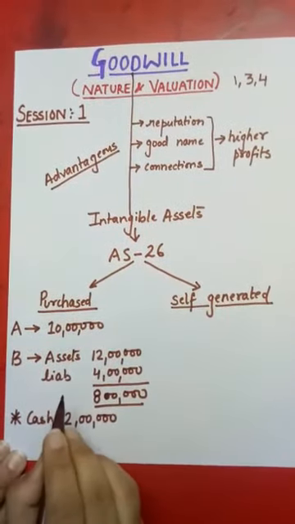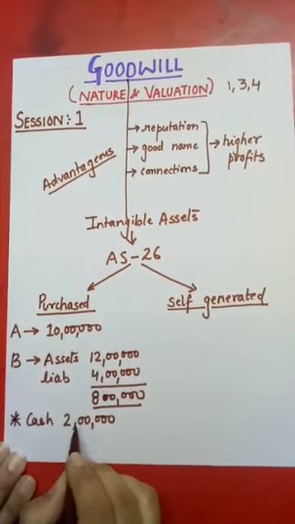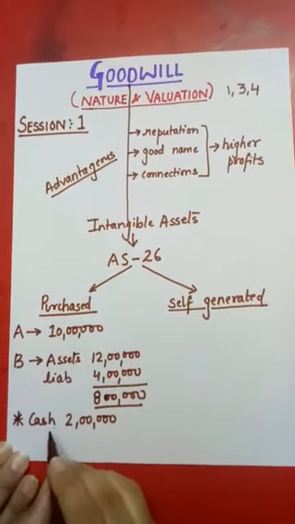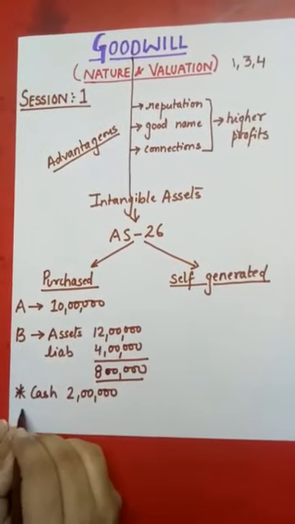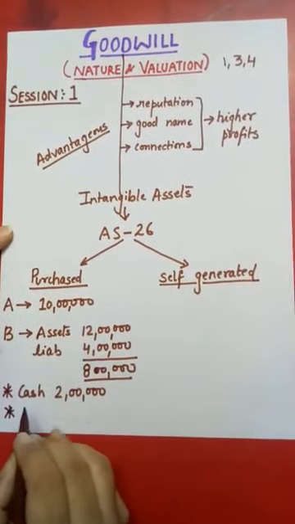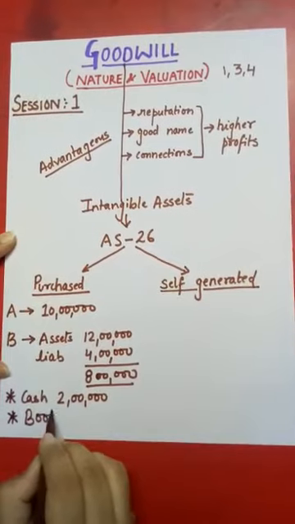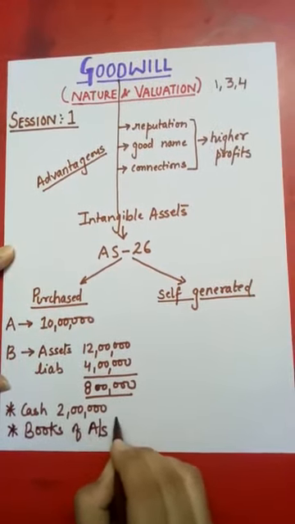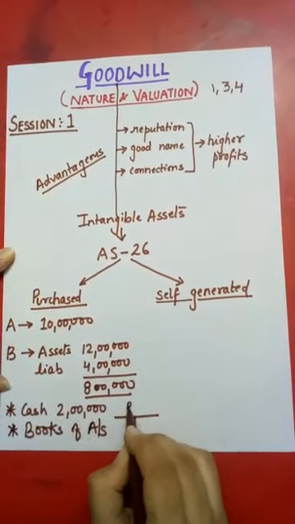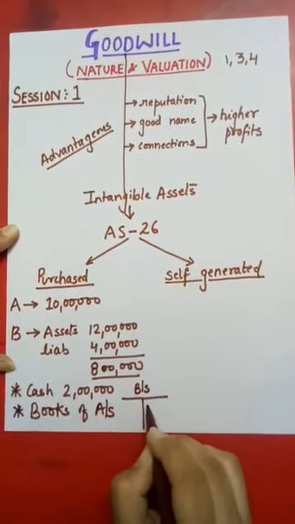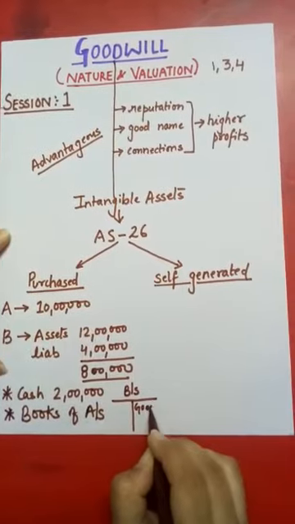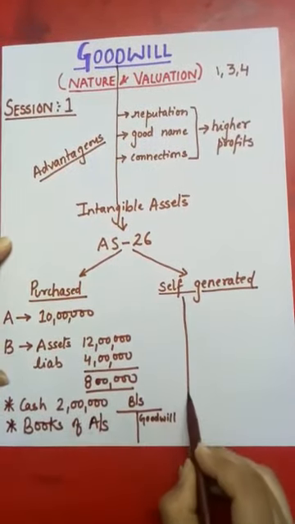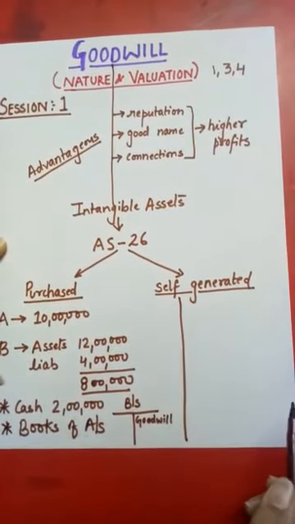As A Limited has paid cash, the journal entry will be goodwill account debit to cash. Goodwill is an asset, so an asset is always shown in the books of account as an asset. So I am preparing here a balance sheet, and in the balance sheet on the asset side we show goodwill.